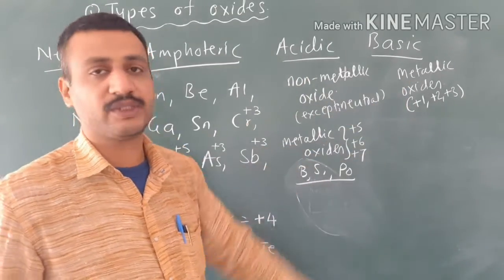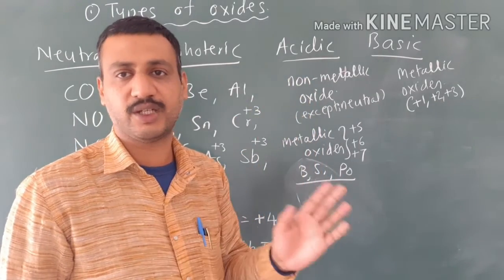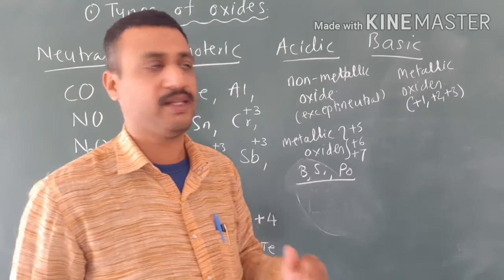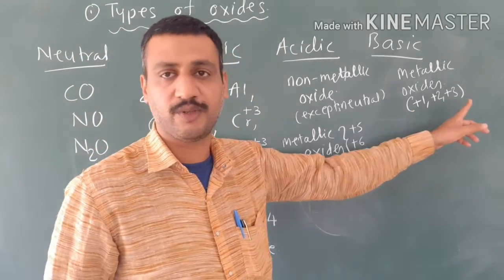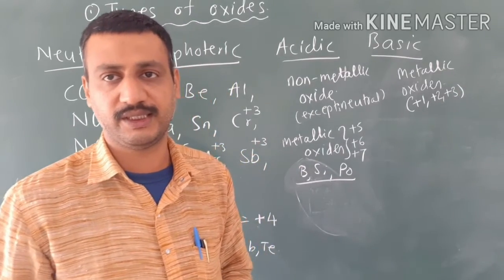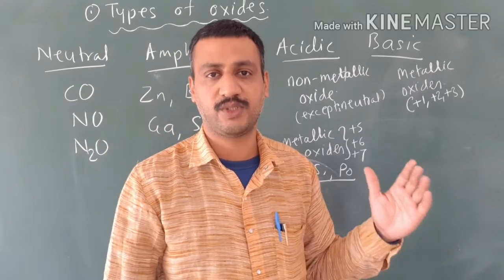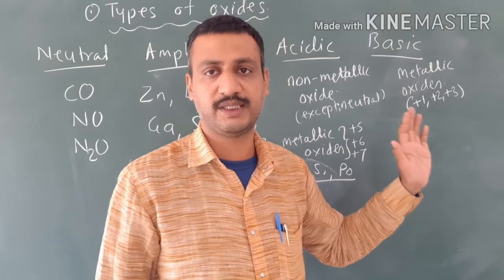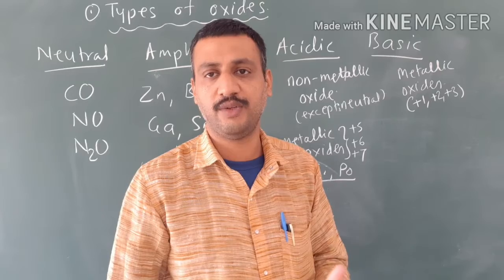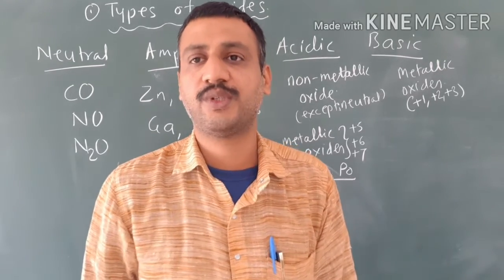And which are the basic oxides? Generally we say metallic oxides are basic in nature, but not all metallic oxides are basic. Metallic oxides in which the central metallic atom shows an oxidation state of +1, +2 or +3 are basic in nature. First group elements show the +1 oxidation state: lithium, sodium, potassium, rubidium, cesium. Second group elements, beryllium, magnesium, calcium, strontium, barium, show the +2 oxidation state. And oxides of these elements, or group 13 elements, boron, aluminium, also show basic characteristics. Okay, so this is about the oxides of elements.